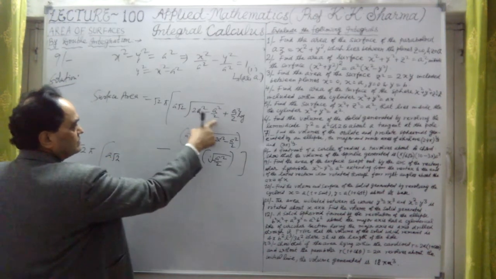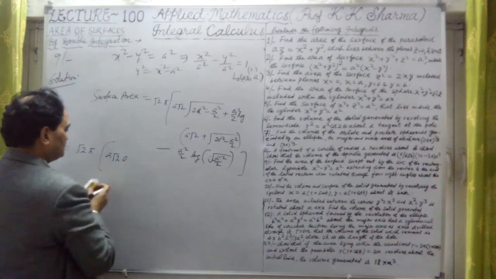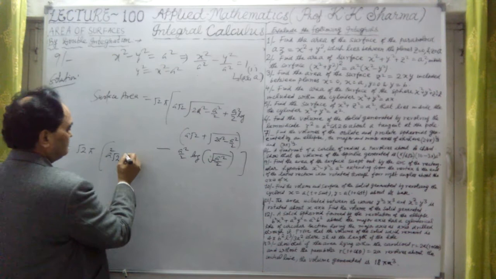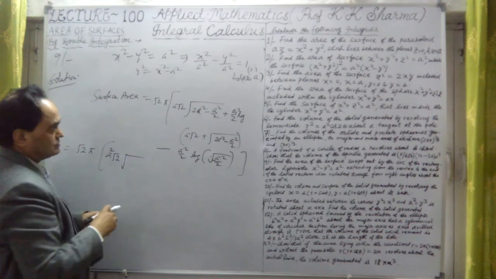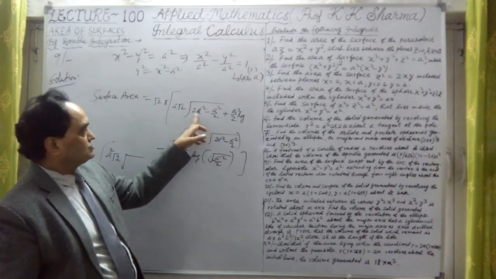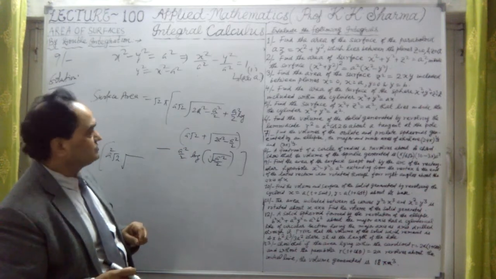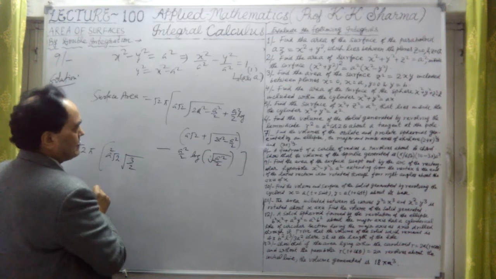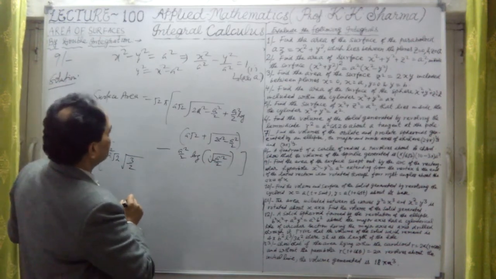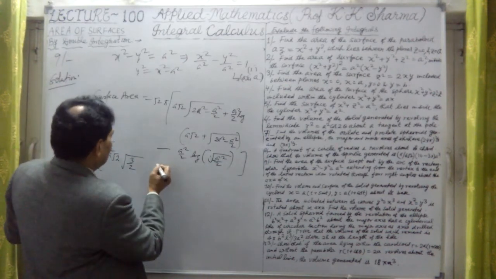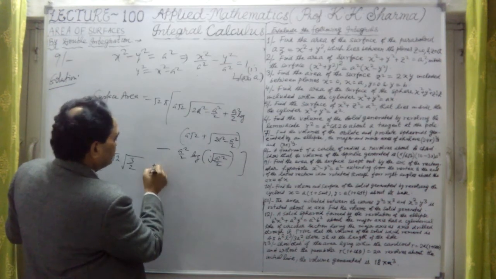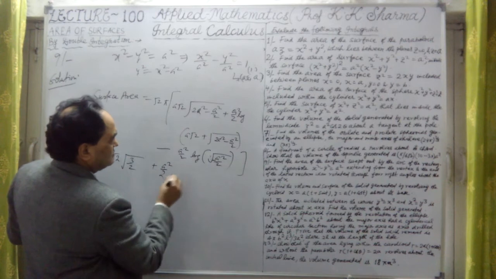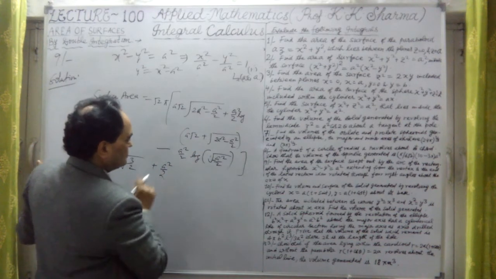Now a from inside we have taken outside, so this will come out as a, so that is a square root 2. Then bracket, under the square root, what will be the value? It is 2 minus 1 by 2, that means 3 by 2. It is nothing but 3 by 2 here. Okay, now plus sign here, a square upon 2, if I take out common, and this log m minus log n.